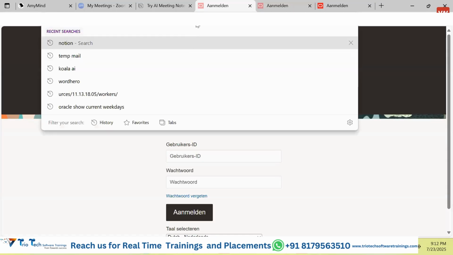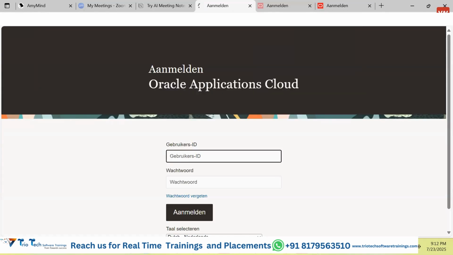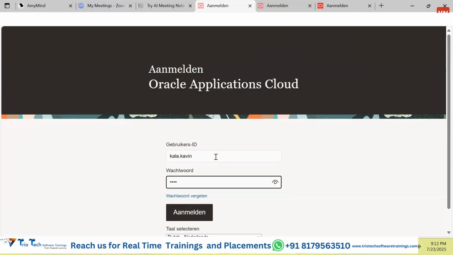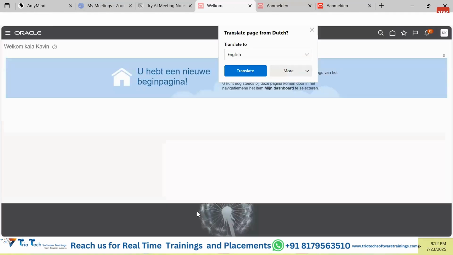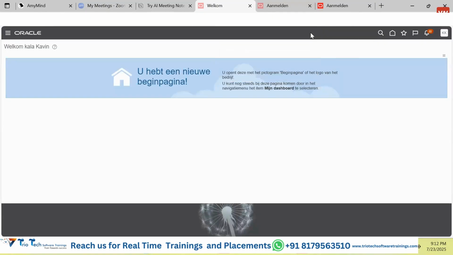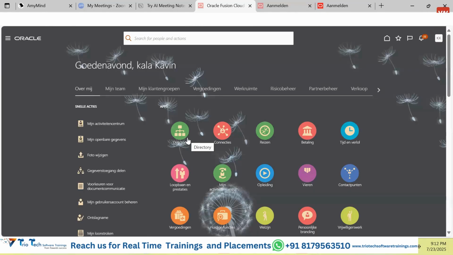And guys, in case we log into this application again with the same user, what we will see if we log in again, generally it will not show the same language because the set preferences is only for that particular session.